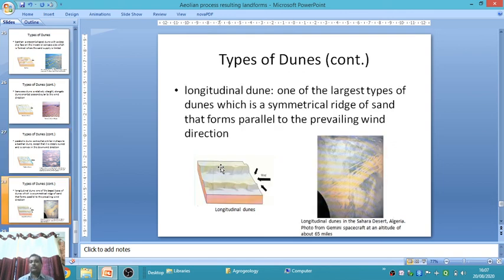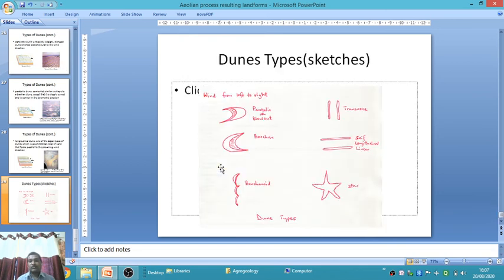Then the longitudinal dune, one of the largest types of dunes, is a symmetrical ridge of sand that forms parallel to the prevailing wind direction. Suppose wind direction is north-south, then dunes also form north-south. That is the longitudinal dune. This is another sketch of the dune types. This is the parabolic dune or blowout. This is the barkhan. Barkhans are crescent shaped and form on the downward side, and parabolic dunes on the leeward side.